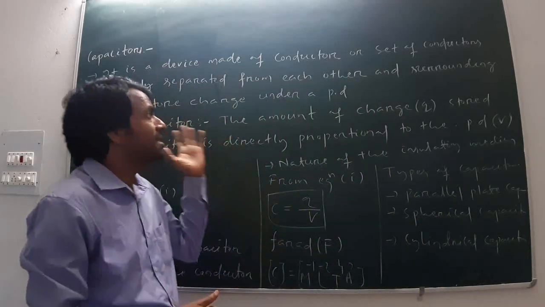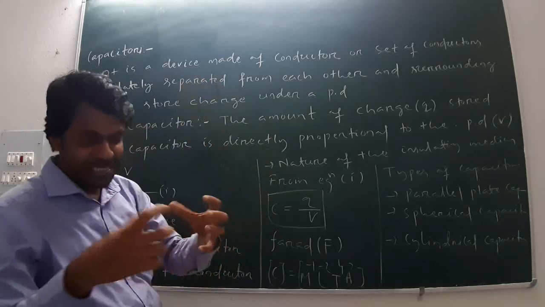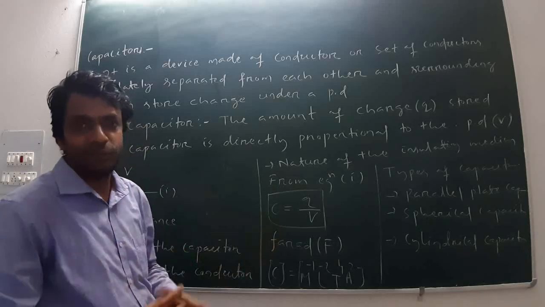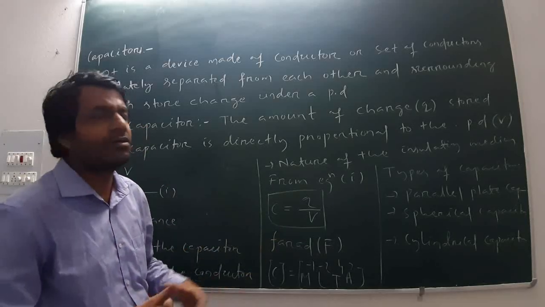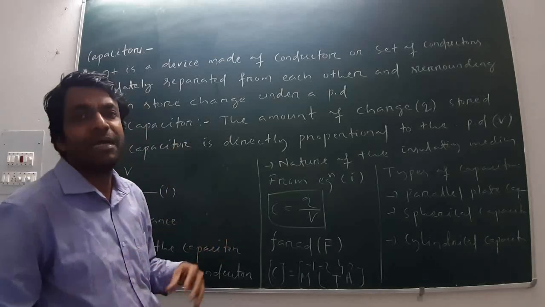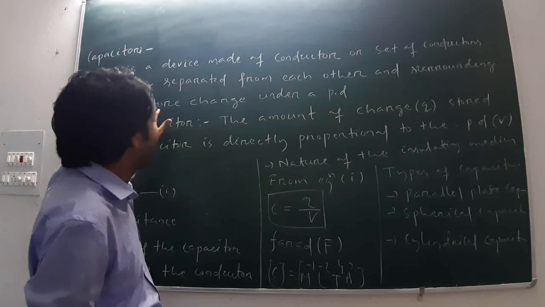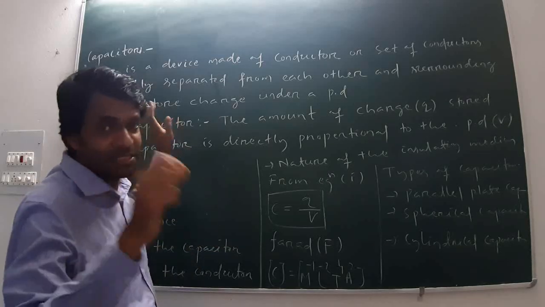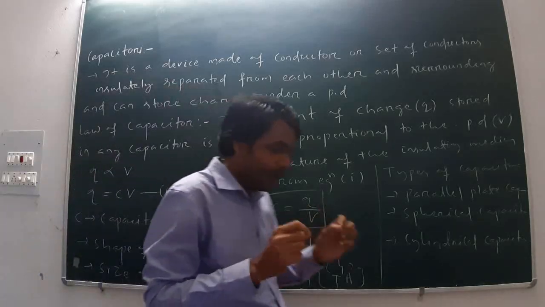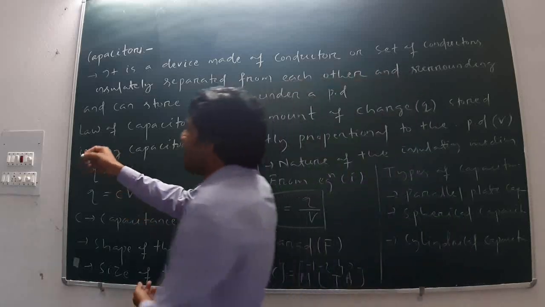So generally a capacitor is a device made up of a conductor or set of conductors, 2 conductors, 3 conductors, 4 conductors, separated from each other by insulators. It also stores charge, and that is known as a capacitor. Then the law of capacitor. What is the law?